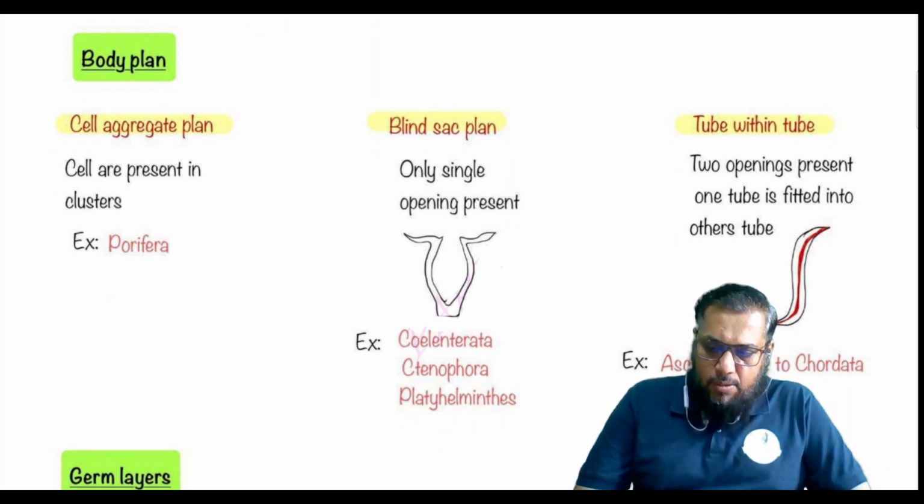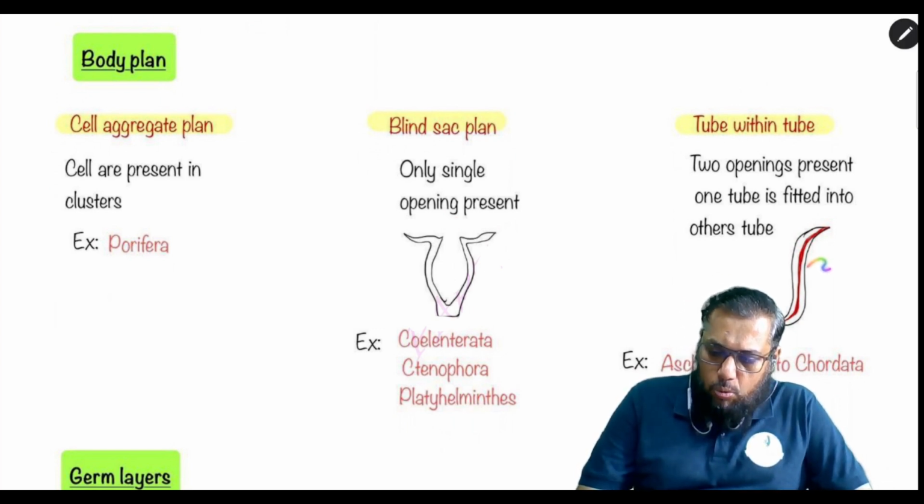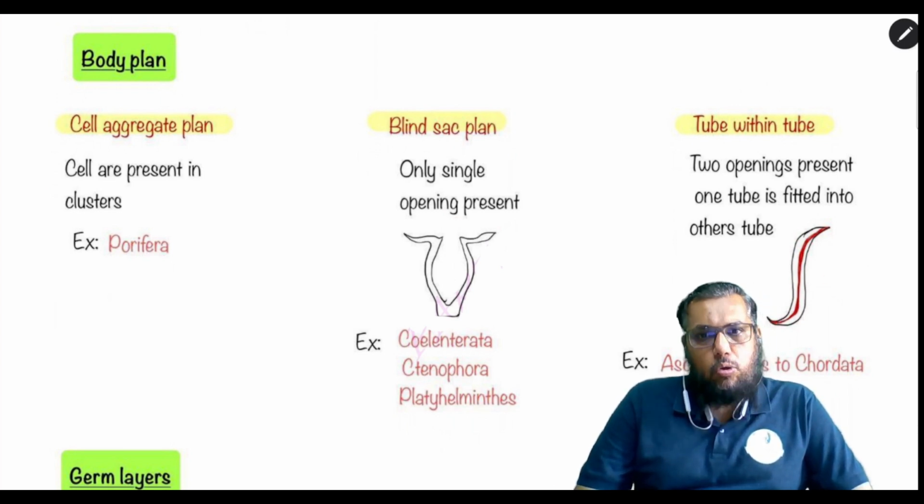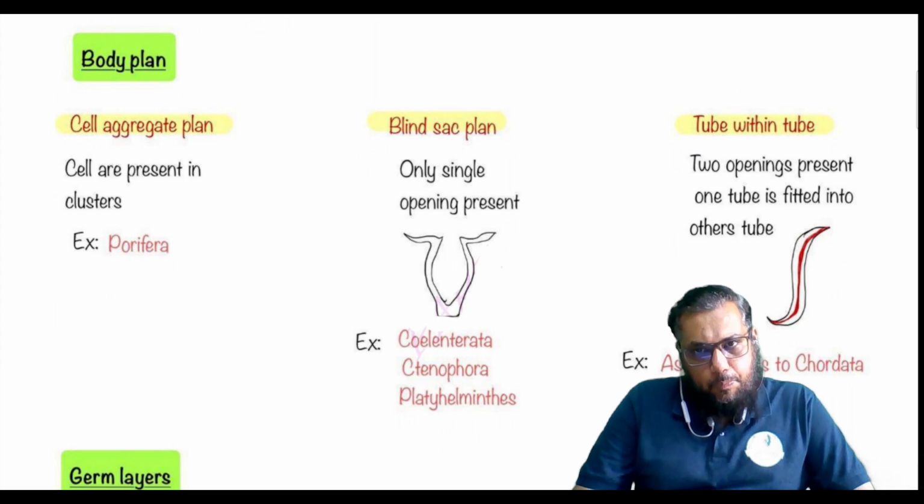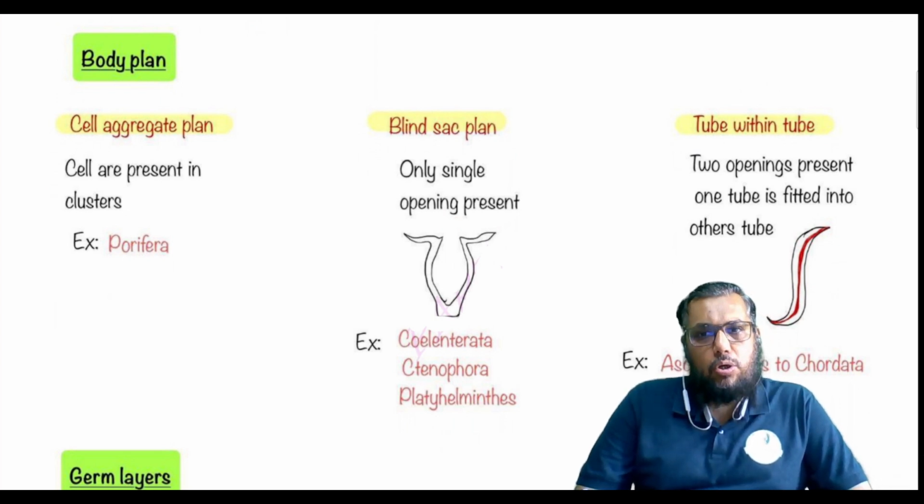Here, the organism shows the presence of an outer tube, which is the body wall, and an inner tube, that is the alimentary canal. The space between these two tubes is called the body coelom. Such an organization is called tube within tube body plan, and it is seen in all the higher organisms, from Aschelminthes to Chordata.